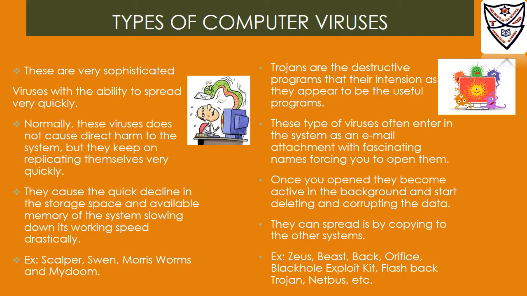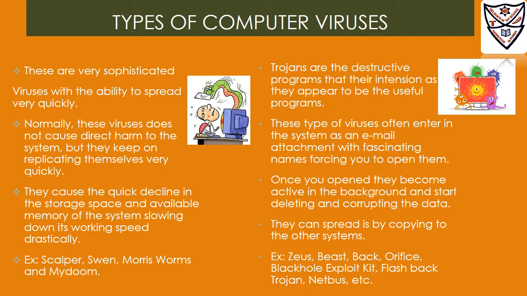Example: Scalper, Swim, Morris worm, and MyDoom. Trojans are the destructive programs that hide their intention as they appear to be useful programs. This type of virus often enters the system as an email attachment with fascinating names forcing you to open them.